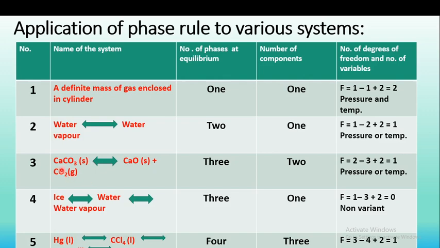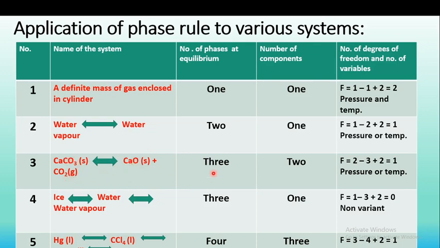The next example is calcium carbonate solid converted into calcium oxide solid plus carbon dioxide gas. How many phases are present? This calcium carbonate is one phase in the solid state. Calcium oxide is one phase, and carbon dioxide, in the gaseous state, is a third phase.